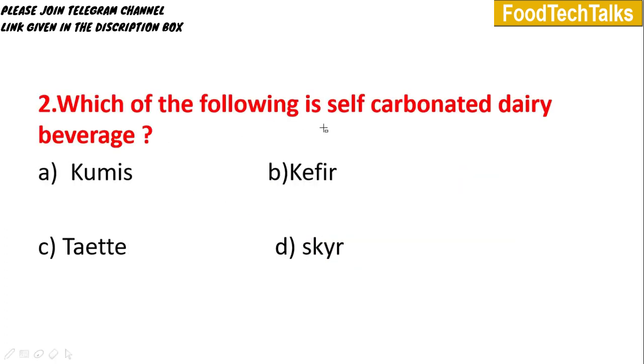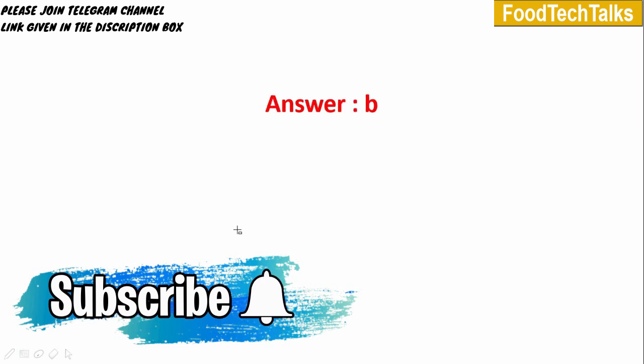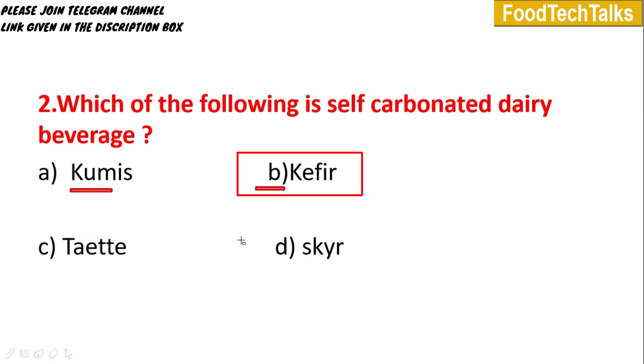Next question. Which of the following is a self-carbonated dairy beverage? Options are A. Kumis, B. Kefir, C. Tate and D. Skyr. Answer is option B, Kefir. Kefir is a viscous self-carbonated beverage with a smooth, slightly foamy body and whitish color, having a very small quantity of alcohol. It is produced by fermentation of milk with kefir grains. Kefir grains are composed of both lactic acid bacteria and yeast.